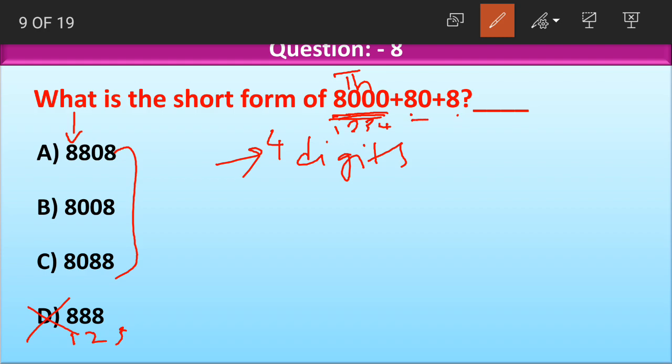Moving on, 8 is at tens place. See here, we got 8 at thousands place, and then we have 8 at tens place, and then we have 8 at ones place.